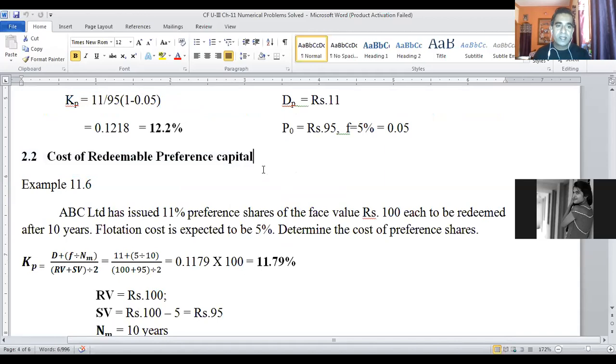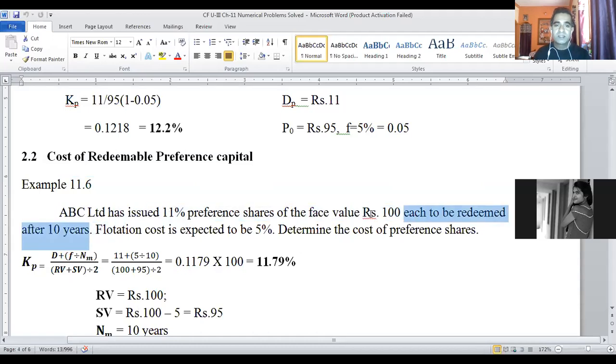We'll directly go ahead to a simple numerical problem to understand how to compute cost of redeemable preference capital. Whatever the denomination of the preference share held by the preference shareholders, that value will be refunded to the preference shareholders at the end of a certain period. Say for example, ABC Limited has issued 11% preference shares. 11% means in case of preference shares, the rate of dividend is always fixed, so it is also called the coupon rate. ABC Limited issued 11% preference shares of the face value of 100 rupees each, to be redeemed after 10 years.